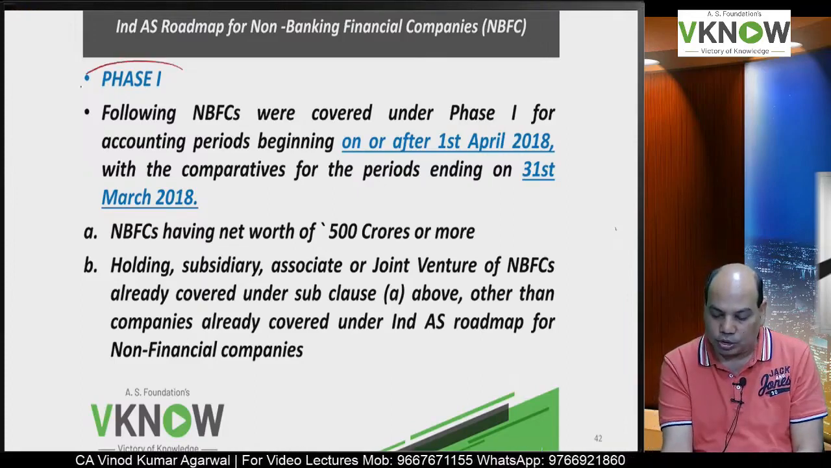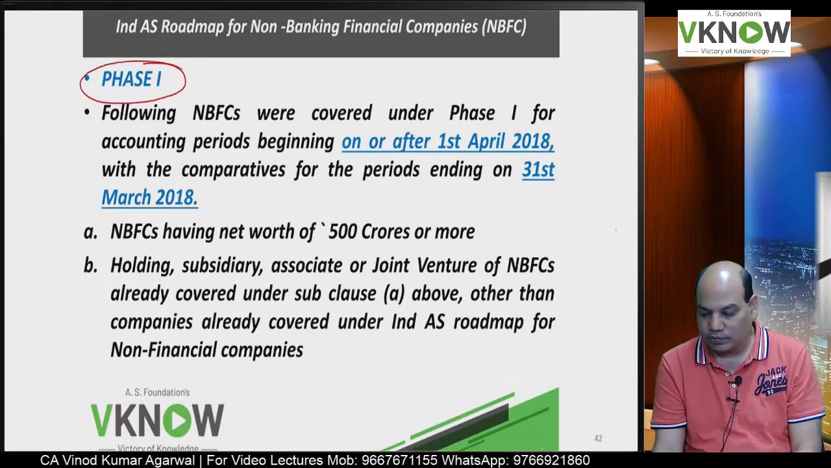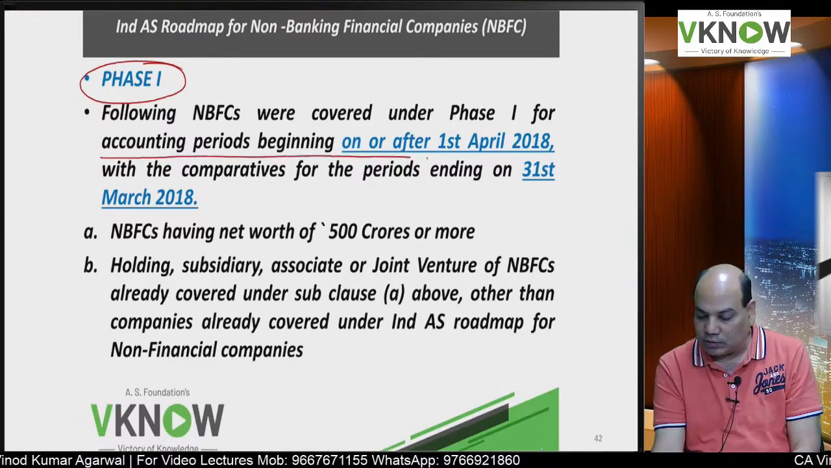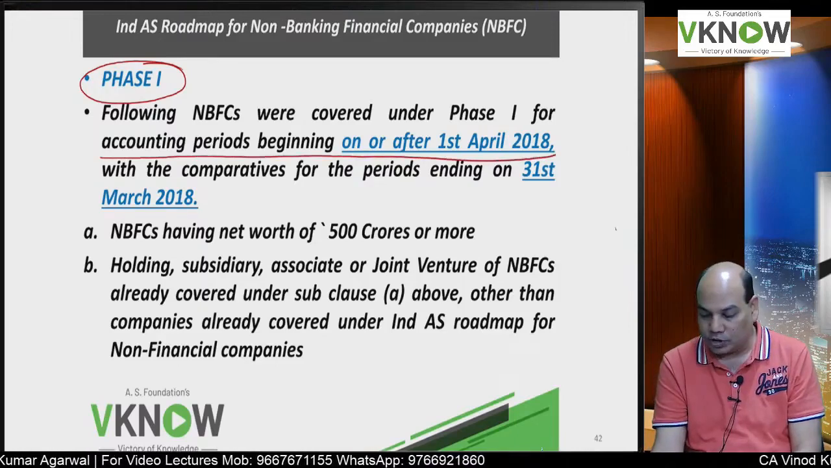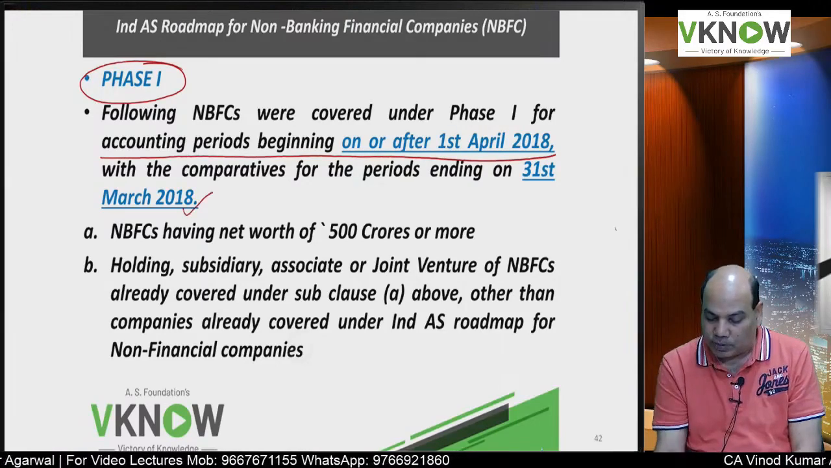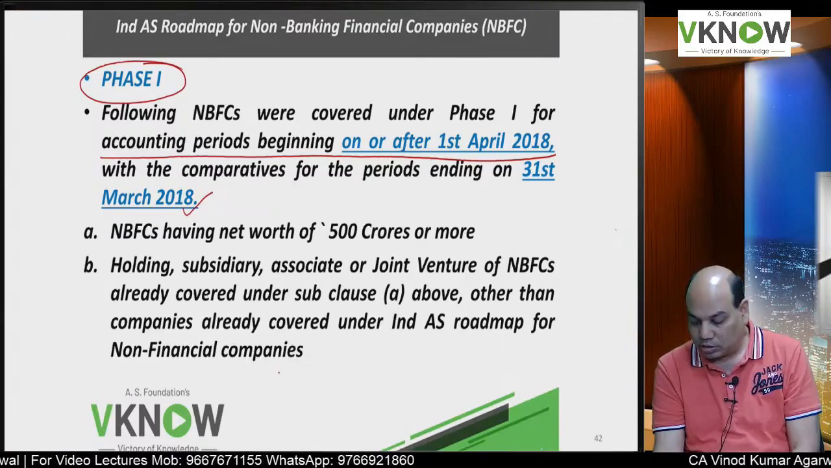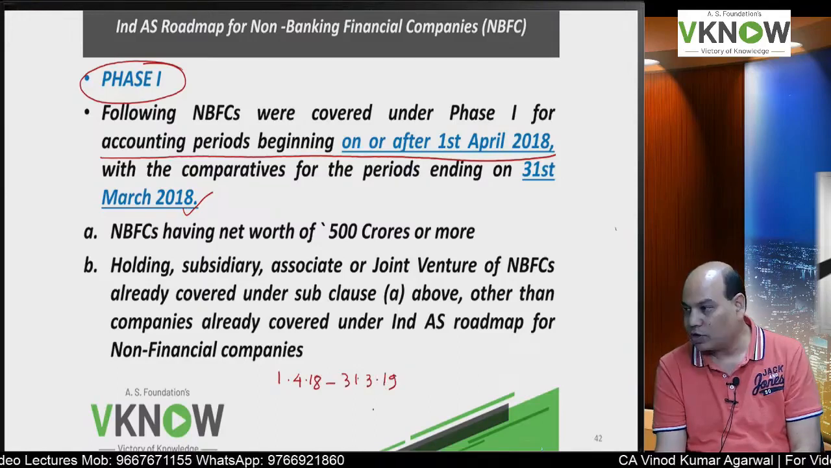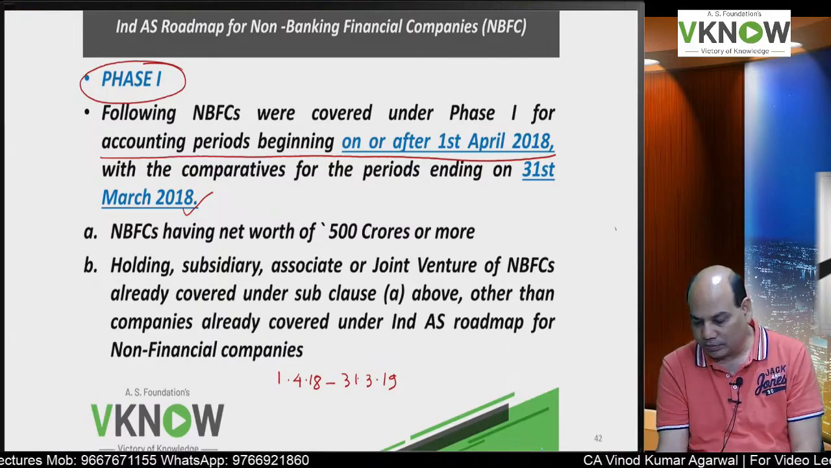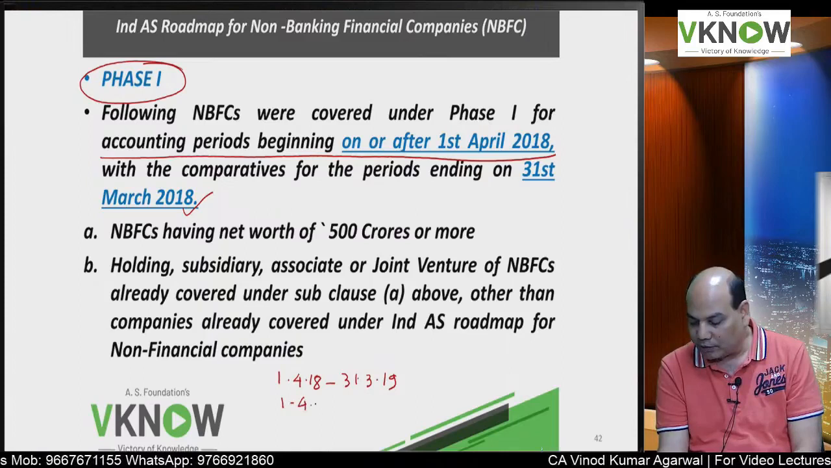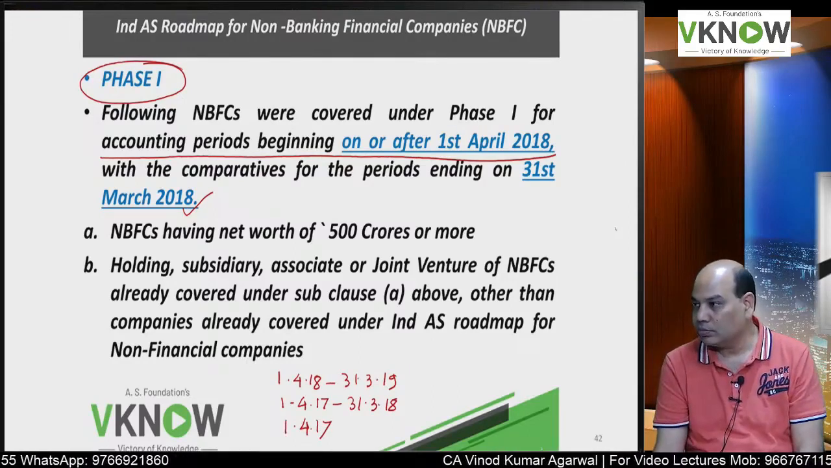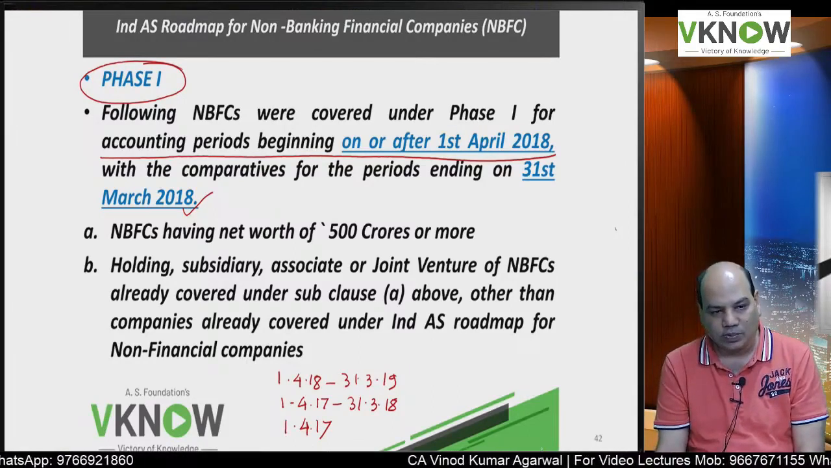So they are going to apply Ind AS in two phases. Phase 1 is for accounting period covered starting on or after 1st April 18, and they will have to give a comparative of 31st March 18. So 1/4/18 to 31st March 19 will be their first financial statement under Ind AS, and you will give a comparative which will cover the period 1/4/17 to 31st March 18 with an opening balance sheet on 1/4/17. Same thing applies here also.